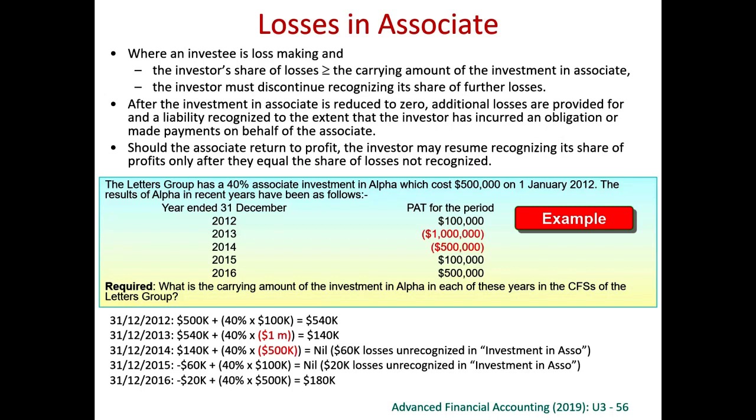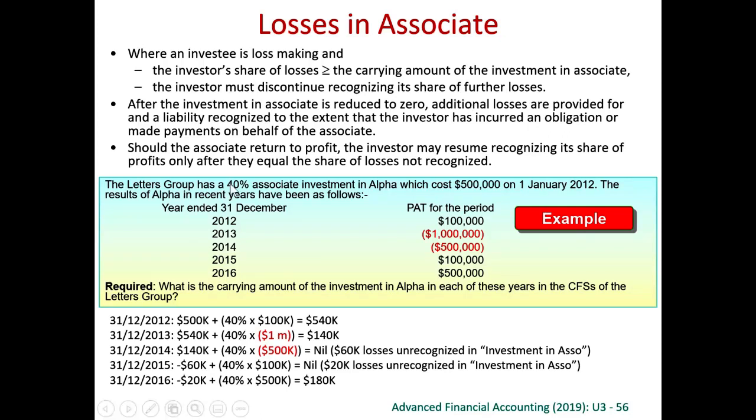But we cannot credit investment in associate forever. If the loss is so bad, then when we credit the investment in associate, the worst case is that the investment in associate accumulated in our consolidated balance sheet should only be 0. So that's why we cannot credit the investment in associate forever. We can only credit it up to 0.